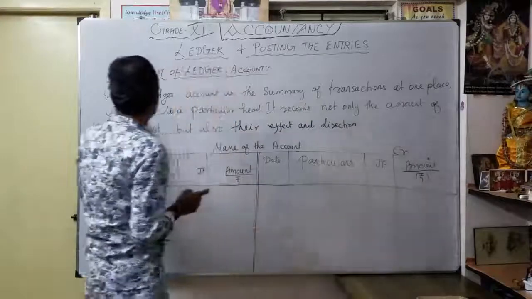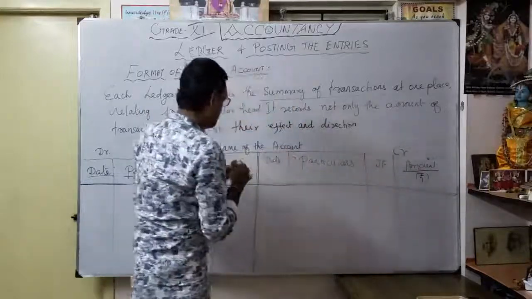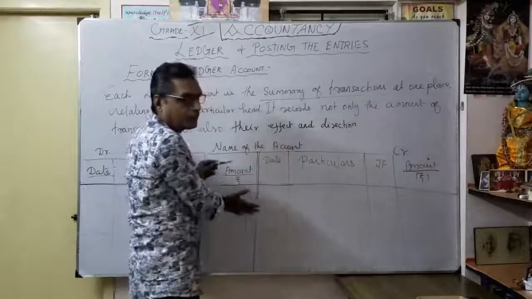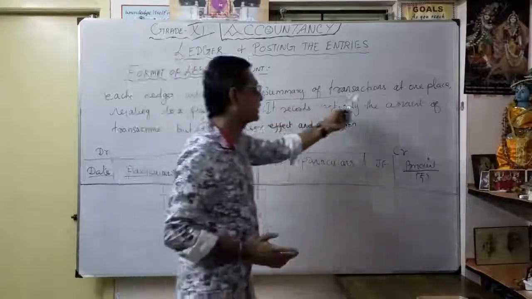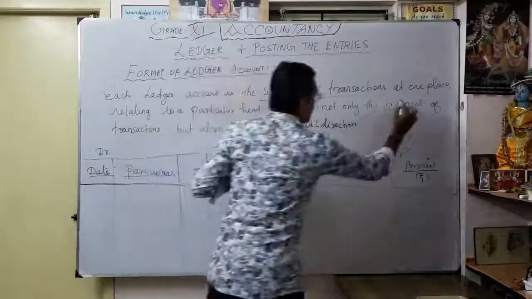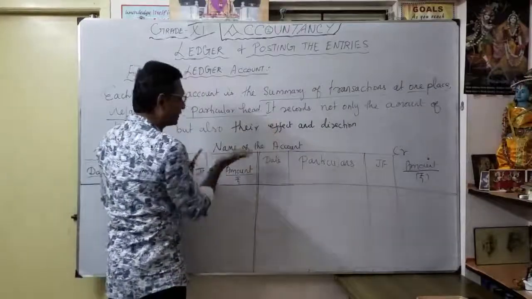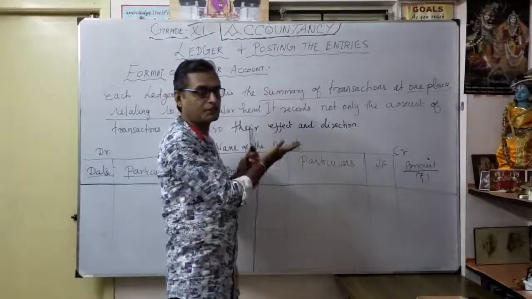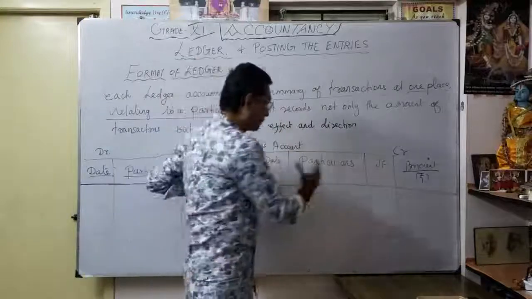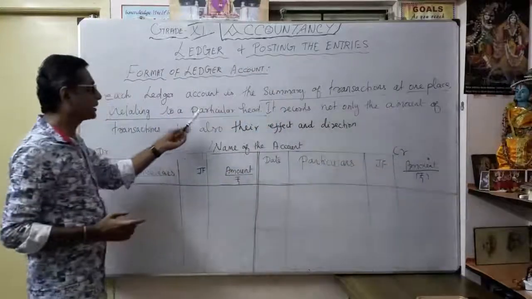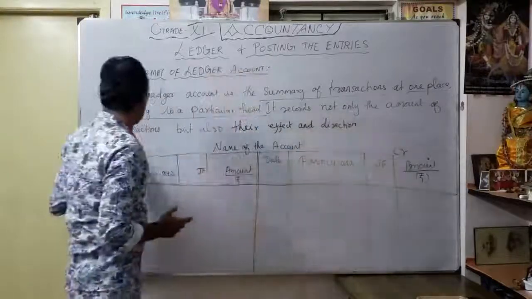So each ledger account is a summary of transactions. In the name of the account, it is a summary of all the transactions of the whole year, at one place, relating to a particular head. That is the head of the account, the name of the account. Which head you are going to discuss, you mention it.